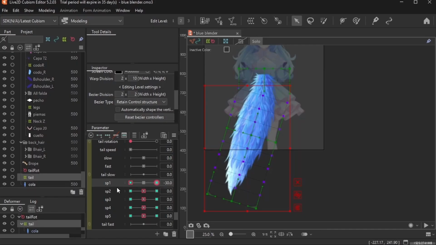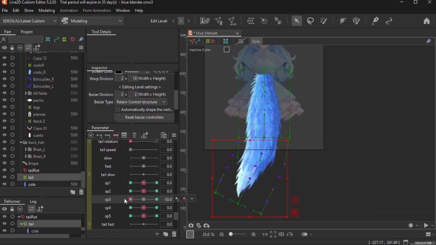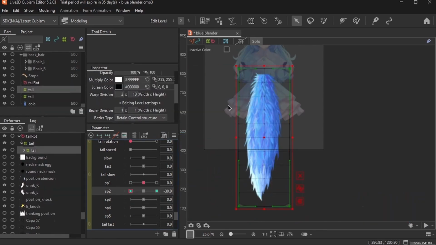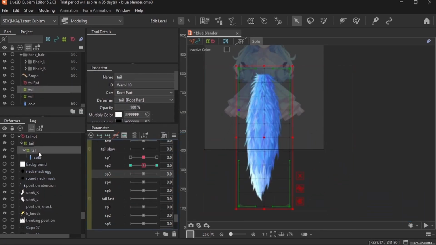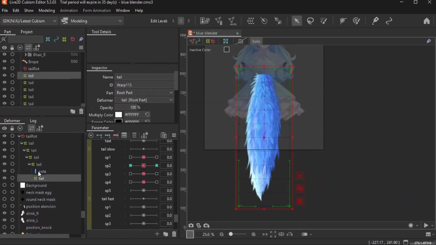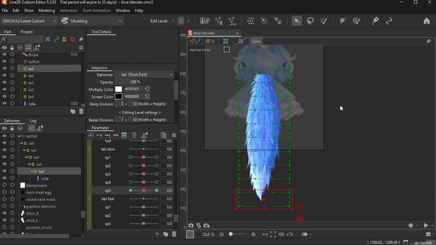So I decided, you know what? The tail is just hair with flesh and bones, but who cares about those? As long as I don't see them, the tail gets the hair treatment. I started by painting 1 wrap deformer across 5 parameters. It stretched horribly like toffee, so I started again. Each parameter got its own deformer, each one smaller than the last, like Russian nesting dolls. And it looks so much better!